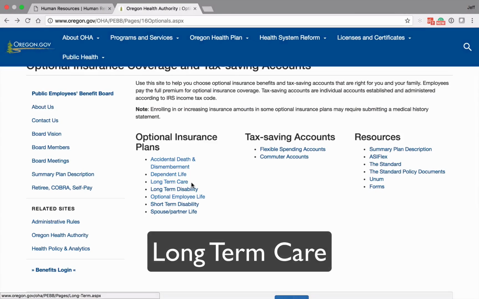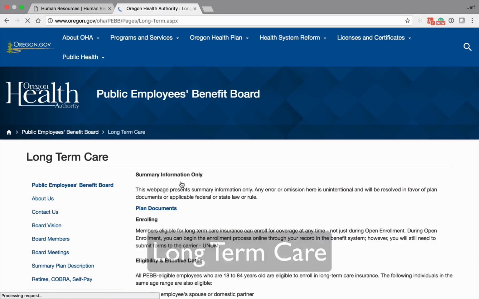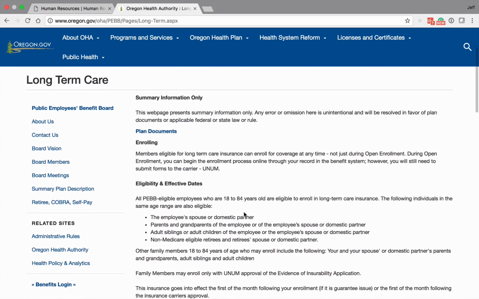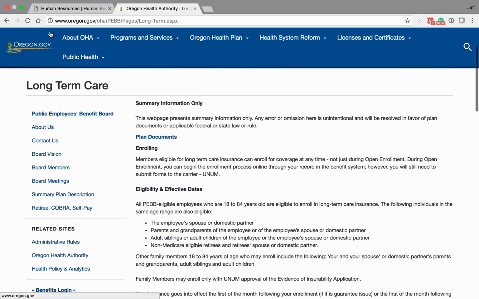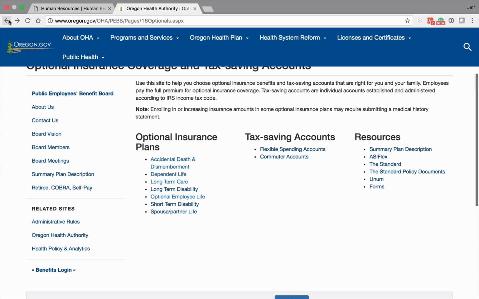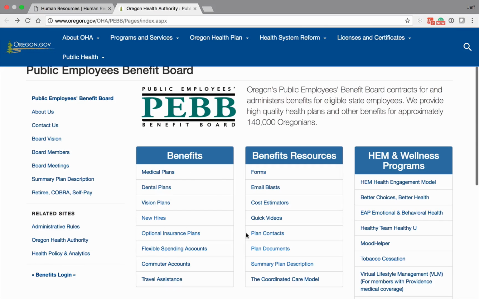The next one that we're going to talk about is long-term care. Long-term care is a nursing home type care, and it's carried through Unum. At this point, I want to direct you back to the plan contacts link on the PEB website.